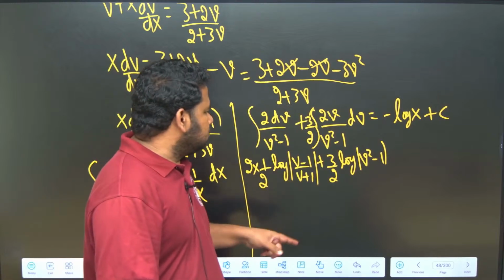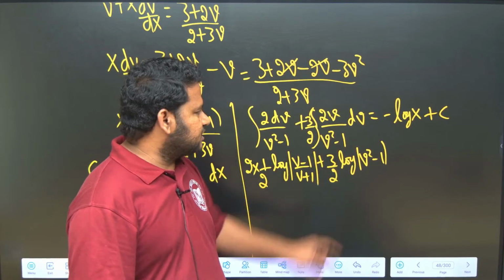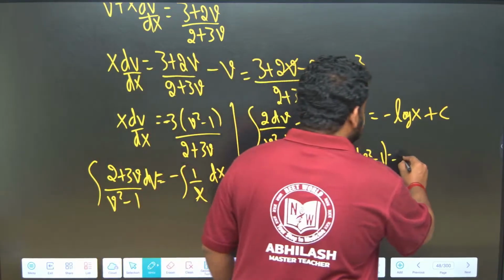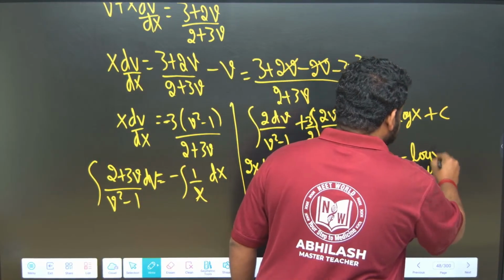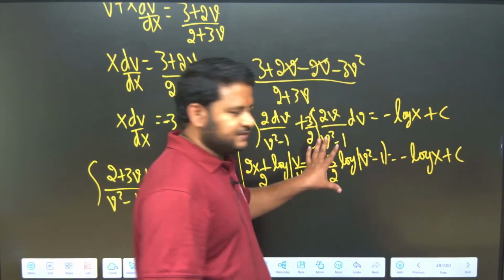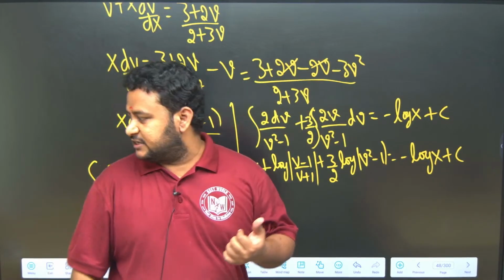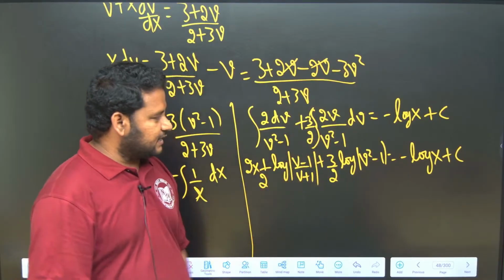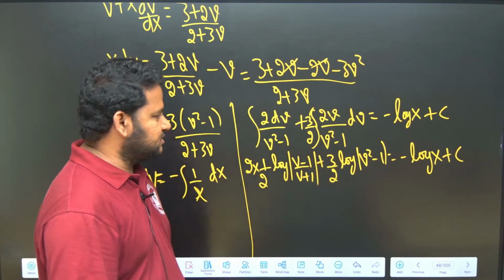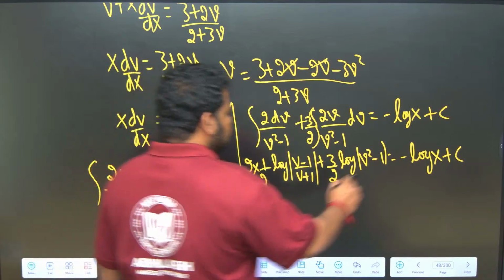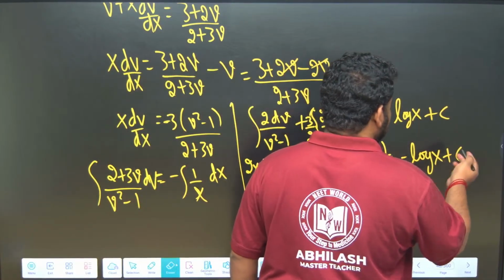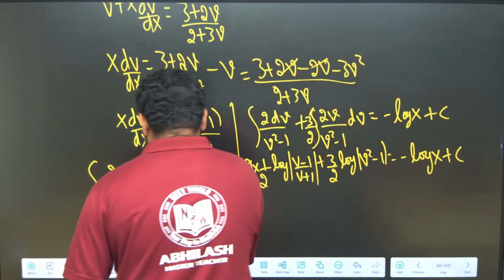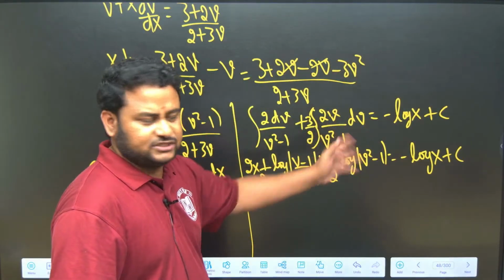So this is what I have, is equal to minus log x plus c. These are the basics of integration that we have done in indefinite integration and definite integration. So I am writing it directly. Instead of writing log x plus c, let me write it as log c only. You can take the constant as log c also, that is not a problem, because that is just a constant.